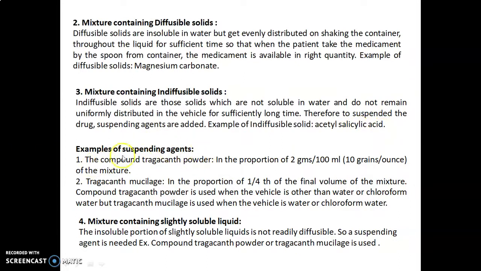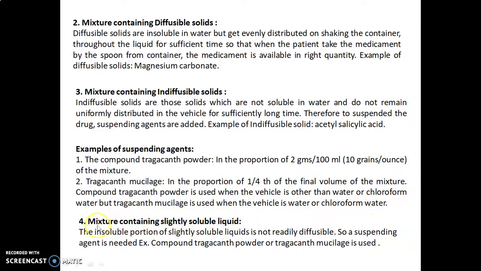Examples of suspending agents: the compound tragacanth powder in the proportion of 2 grams per 100 ml, that is 10 grains per ounce of the mixture. Tragacanth mucilage in the proportion of 1/4 of the final volume of the mixture. Compound tragacanth powder is used when the vehicle is other than water or chloroform water, but tragacanth mucilage is used when the vehicle is water or chloroform water.